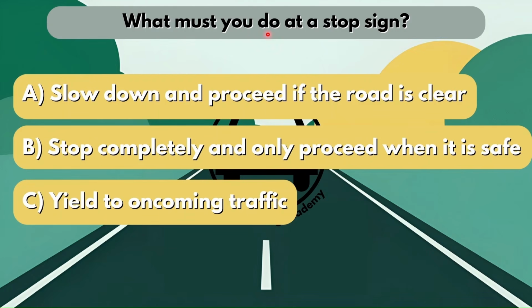Now what must you do at a stop sign? Do you have to slow down and proceed if the road is clear? Do you have to stop completely and only proceed when it is safe? Or do you have to yield to oncoming traffic? Now, if you see a stop sign, you will have to come to a complete stop, right? Even if there are no cars there, you still have to come to a complete stop, and then you can only proceed if it is safe to do so. So option B would be your correct answer.